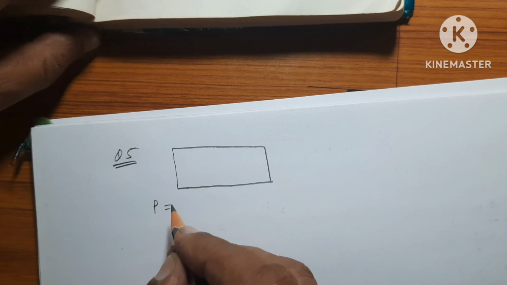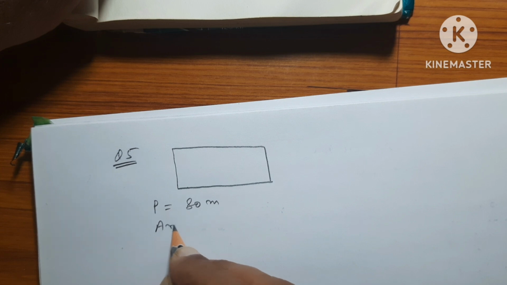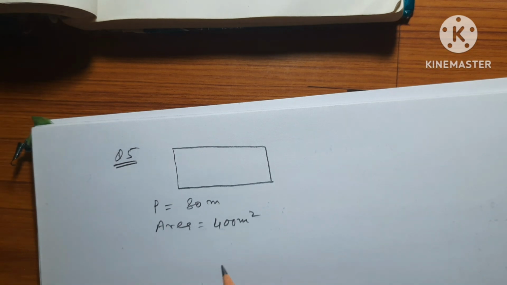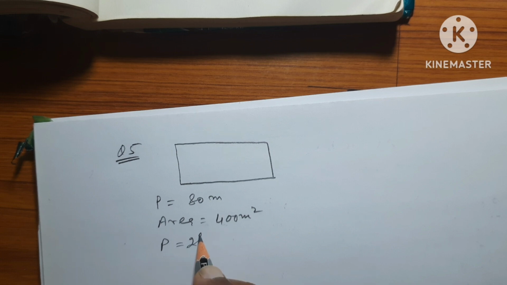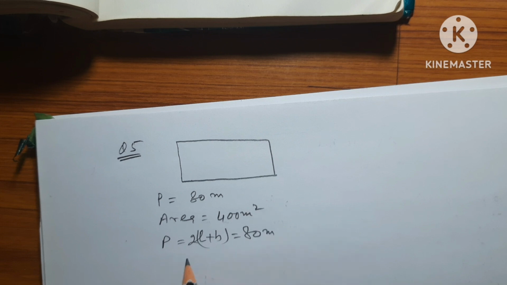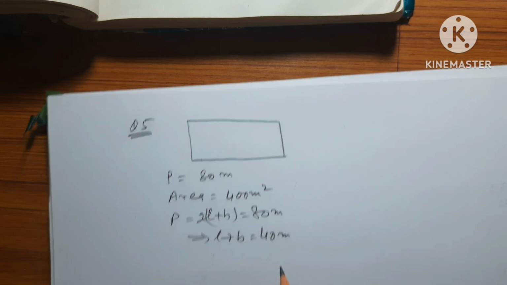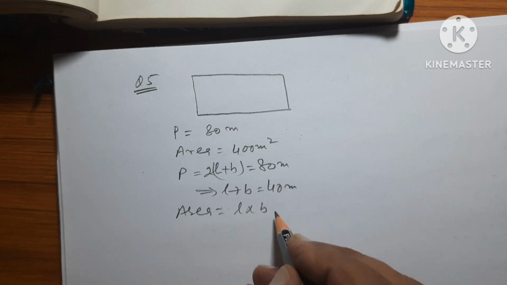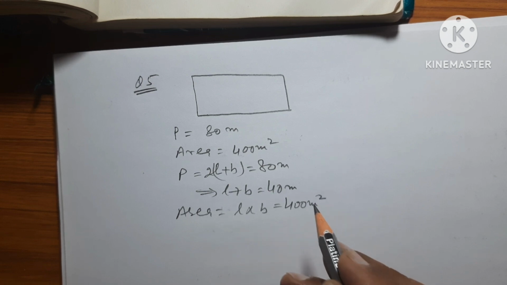Perimeter is given equal to 80 meter and area is equal to 400 meter square. That means perimeter is equal to 2 into (length plus breadth), equal to 80 meter. That means length plus breadth is equal to 40 meter. Area, length into breadth, is equal to 400 meter square.